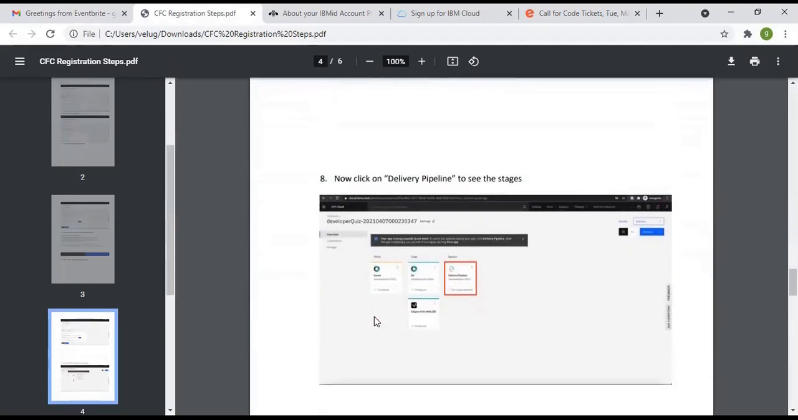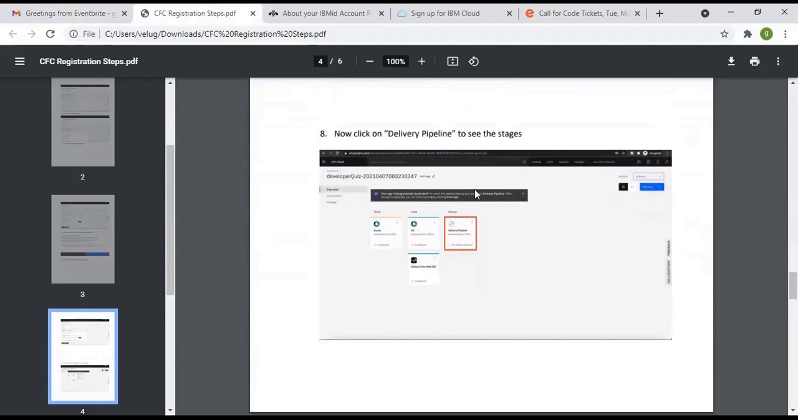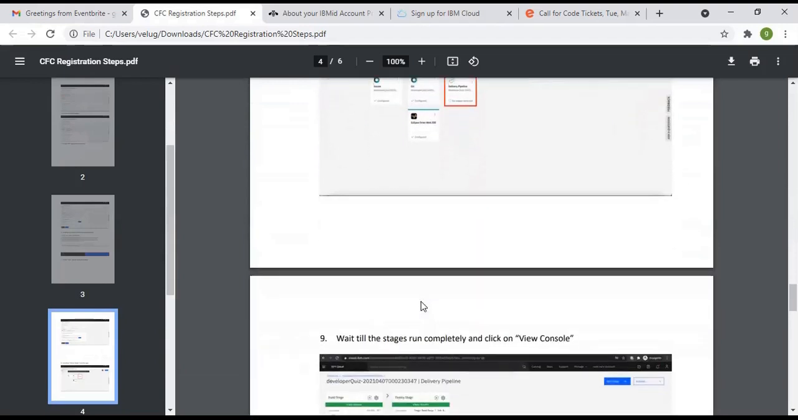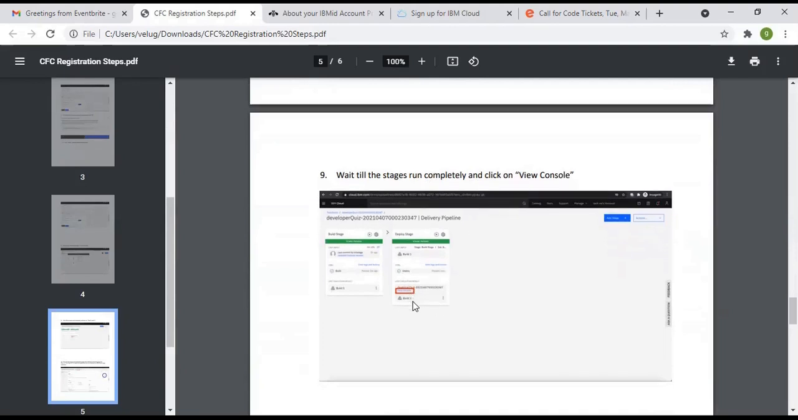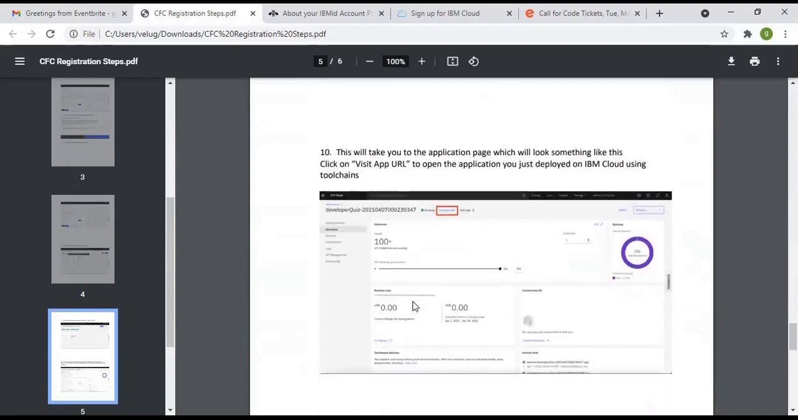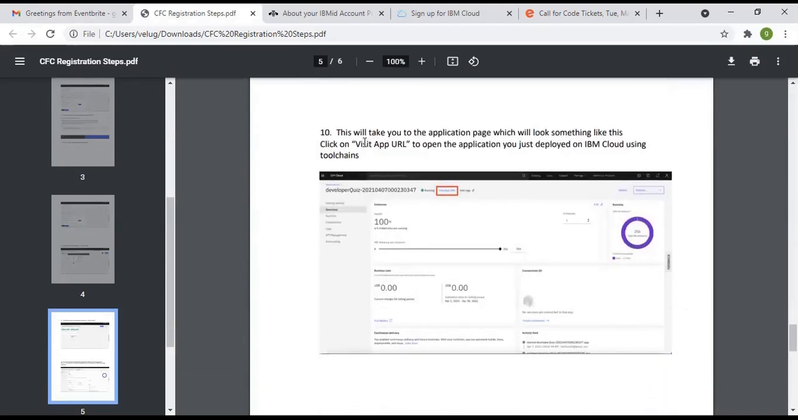Next, the 8th point is click on delivery pipeline to see the number of stages. Here we have 4 stages. So here, please select the stage view console. Okay, wait till the stages run completely and click on the console that is available in the second stage. Next, the 10th point is that this will take you to the application page, which will look something like this. Click on visit app URL to open the application you just deployed on IBM Cloud using toolchains.